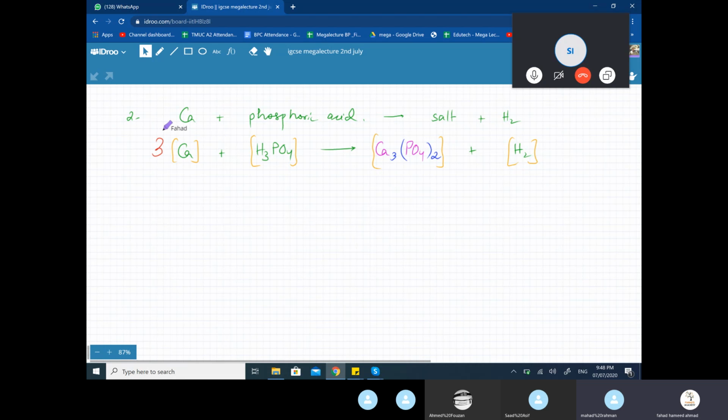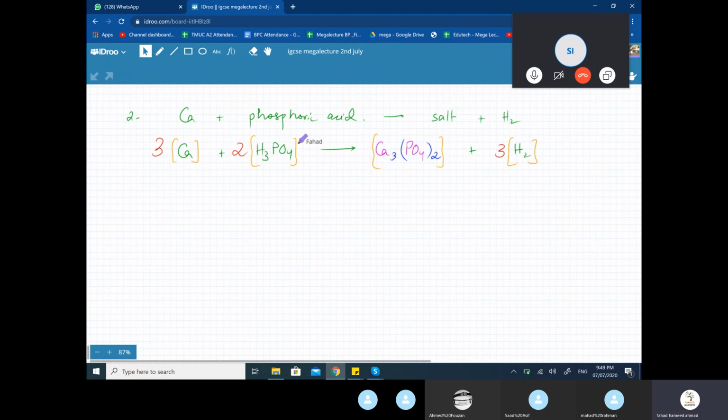You can put a 2 behind H3PO4. Okay, and what are you trying to balance? The hydrogen. I mean, there are 3 hydrogens over here, there are 2 hydrogens over here. You need to multiply both of them with a number. So you would put a 3 behind H2. So now it's balanced. 6 on both sides.